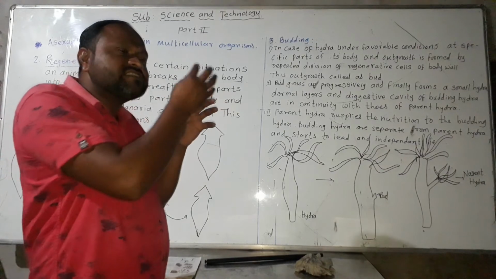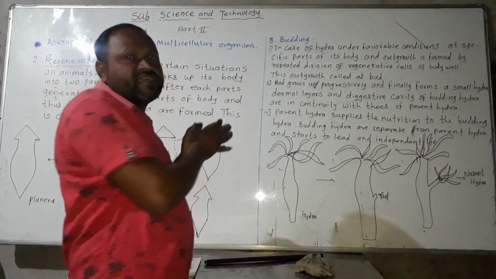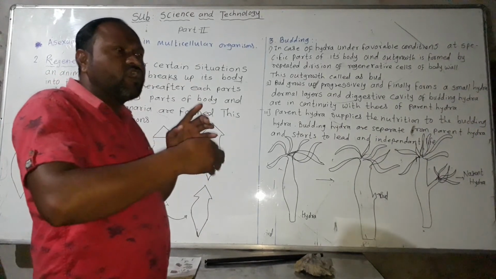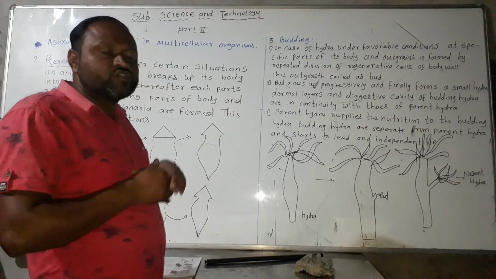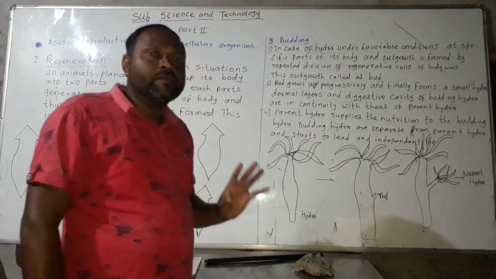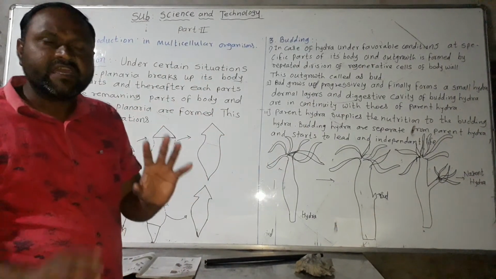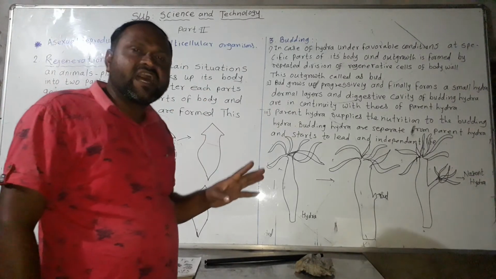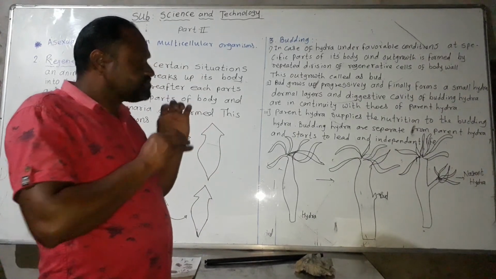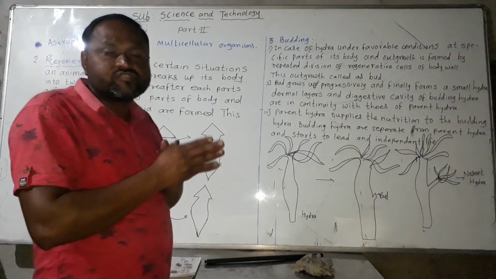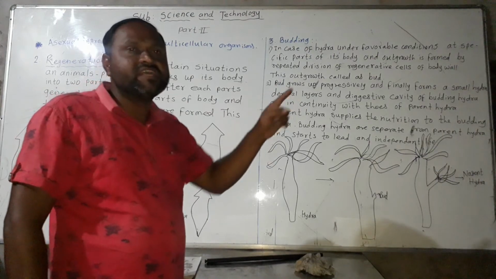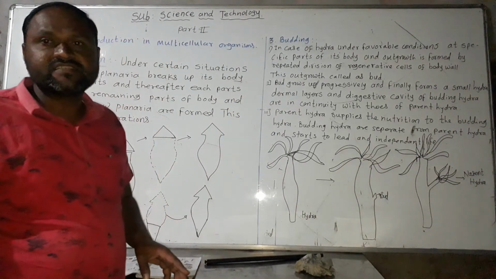That small hydra is like the parent hydra, with all its characteristics. As it grows, all nutrition is provided by the parent hydra, while the dermal layers and digestive cavity are developed by the young hydra. Then the small hydra becomes free from the parent hydra and can survive in nature. That process is called budding.